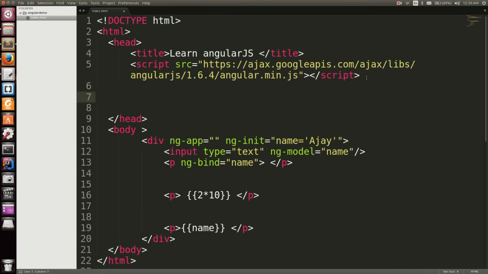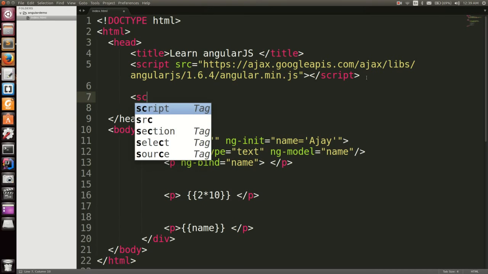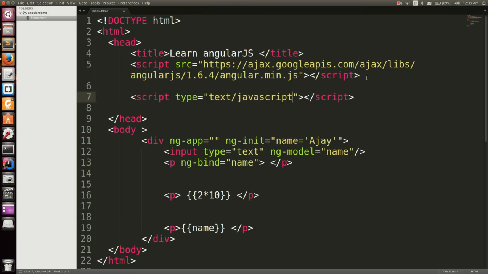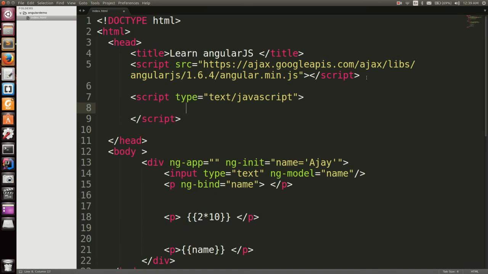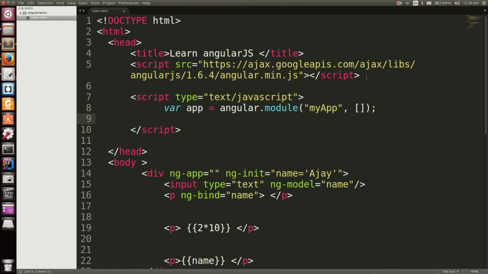Go here, write some script. Okay, here we will define var. Angular is a default variable. Here we will try to create a module. The name will be myApp, and the dependent modules will be blank for now. Then app.controller.